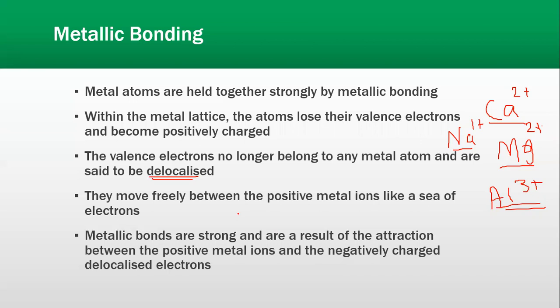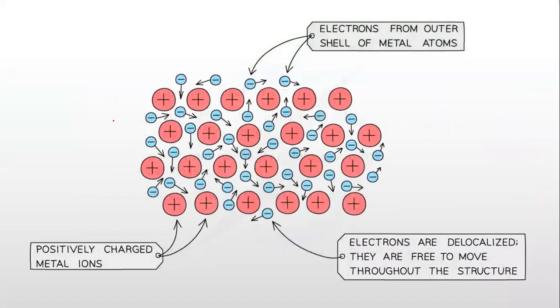And metallic bonds are strong and are a result of the attraction between the positive metal ions and the negatively charged delocalized electrons. So basically जो bond form होता है, that bond is basically between positive metal ion and the negatively charged delocalized electron. तो जो positive और negative electrons attract होते हैं, that is what the attraction is called, and that is what forms the metallic bonds. Now you can see over here the positive ions, ये जो metal lattice, let's say this is a metal lattice, and all these positive ions are surrounded by delocalized valence electrons.